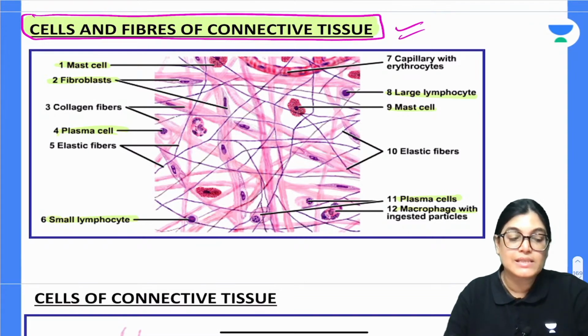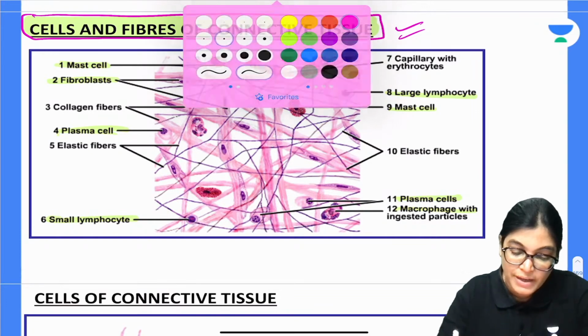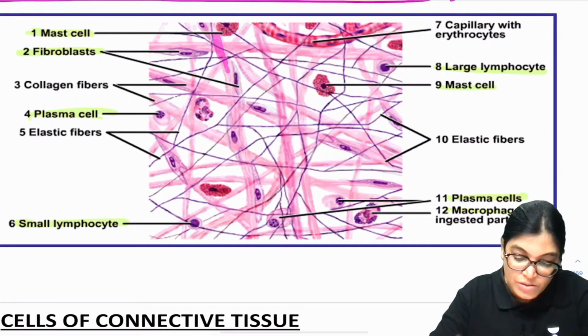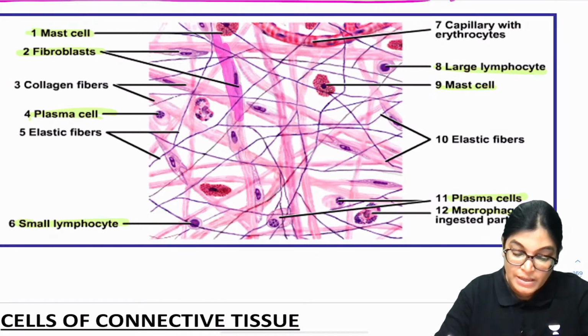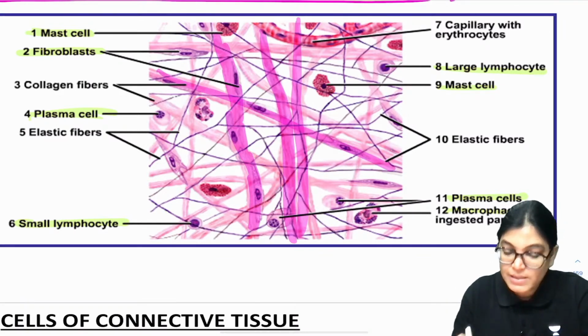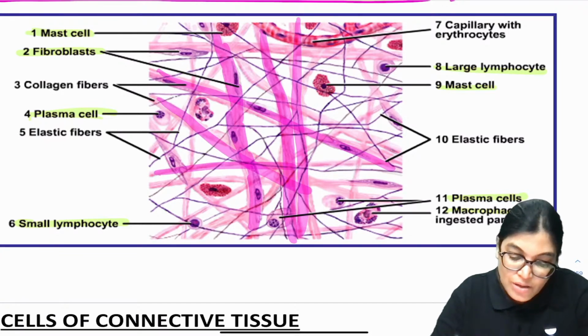All these are the cells, and can you see in this diagram there are bundles of fibers running. If I enlarge this diagram, you can see bundles of fibers are running. These fibers are in the form of bundles and they are not branching. These are the collagen fibers.